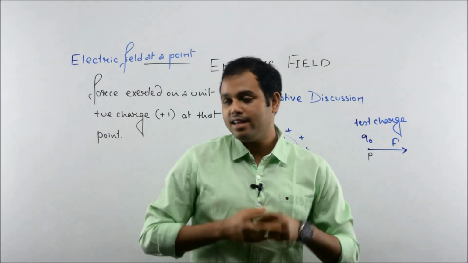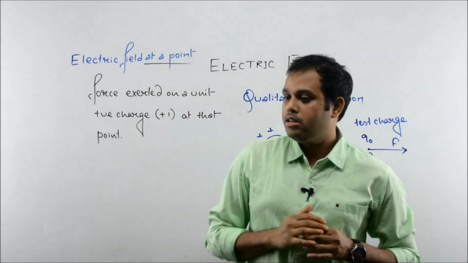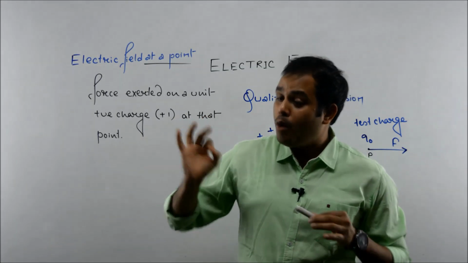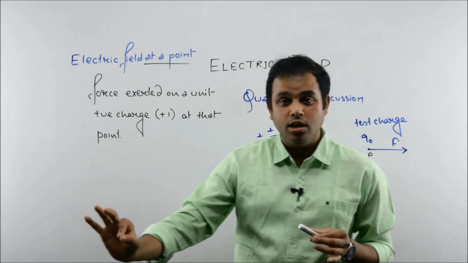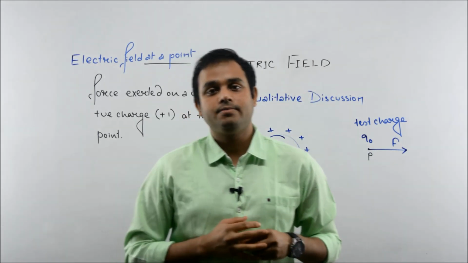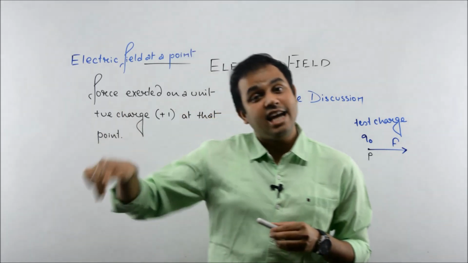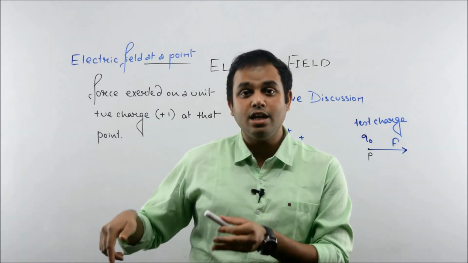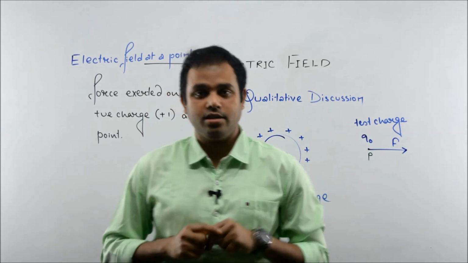So in SI we can say that at a point the magnitude of the force exerted on 1 coulomb is the magnitude of the electric field at that point. Clear? And at that point the direction along which a positive charge will experience force will be the direction of electric field at that point.